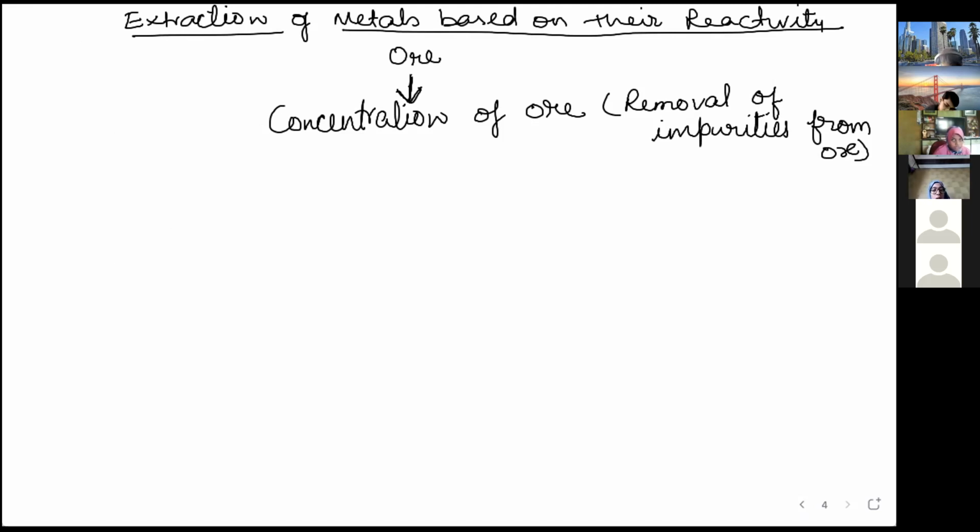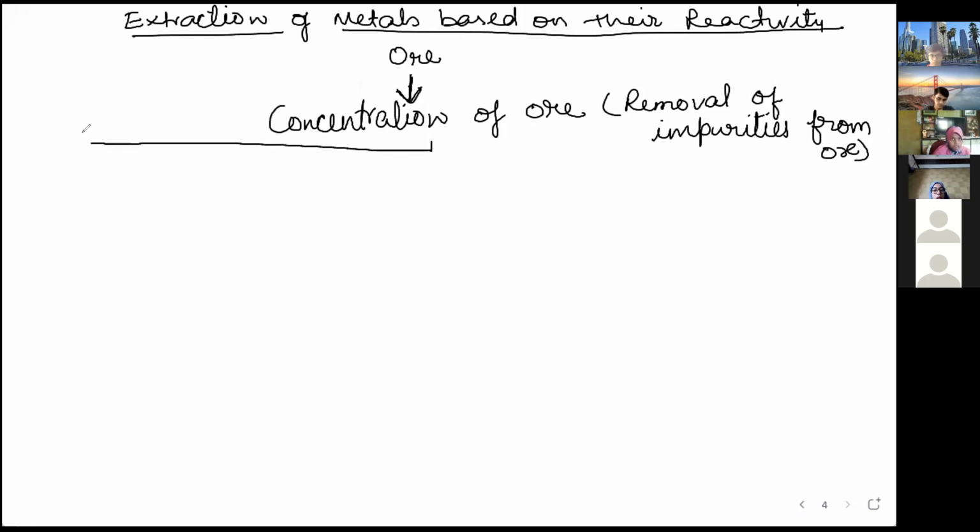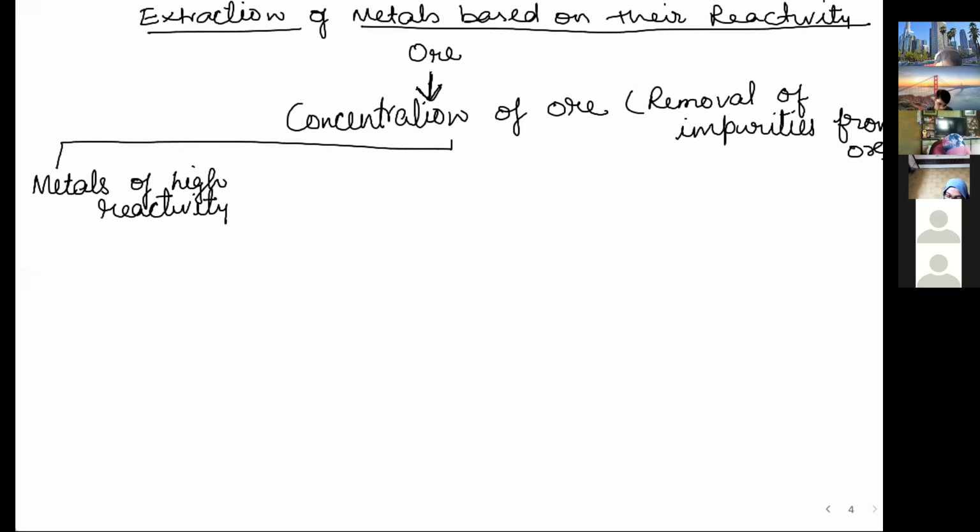Now we have three types of metals: metals of high reactivity, metals of low reactivity, metals of medium reactivity. So metals of high reactivity, example is sodium, potassium, magnesium, aluminium. So you can write Na, K, Mg, Al.